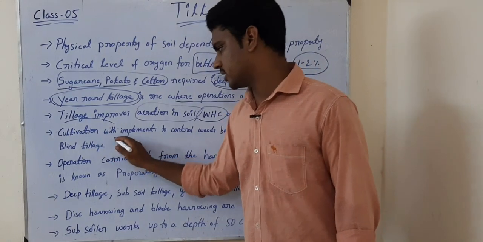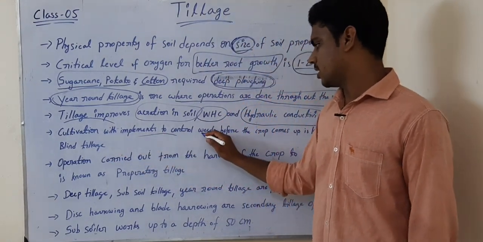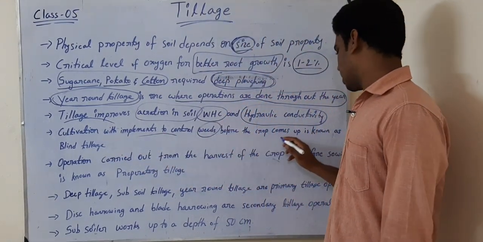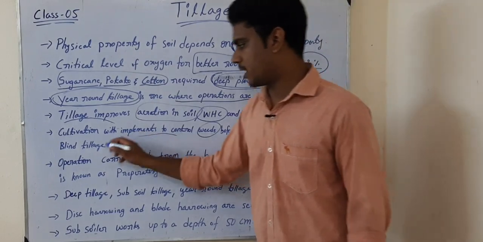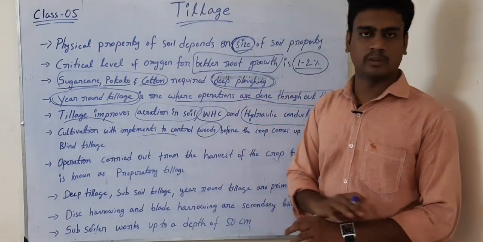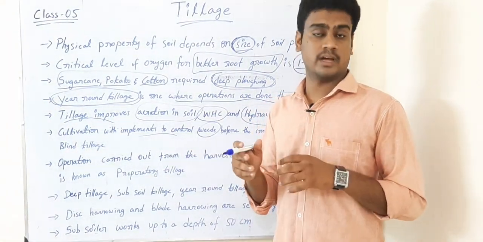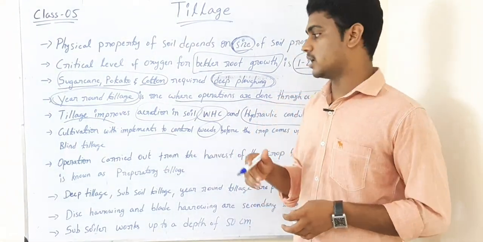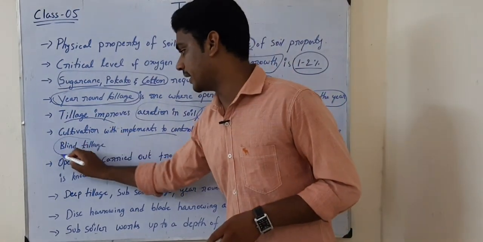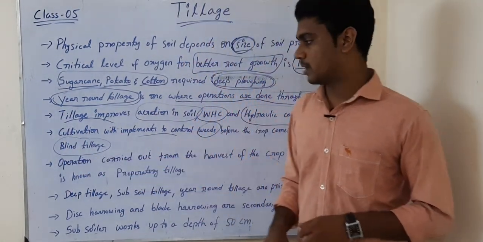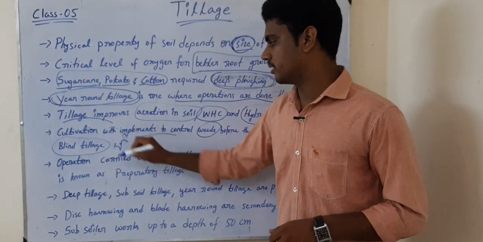Then cultivation with implements to control weeds before the crop comes up is known as blind tillage. So to remove all the weeds in the field before the crop comes up, before the crop germinates, that cultivation we call blind tillage. This is also very very important.